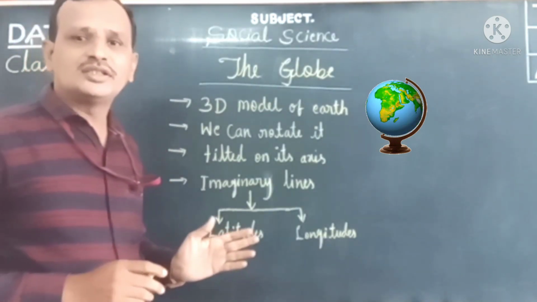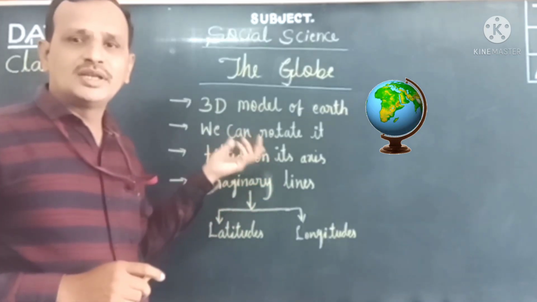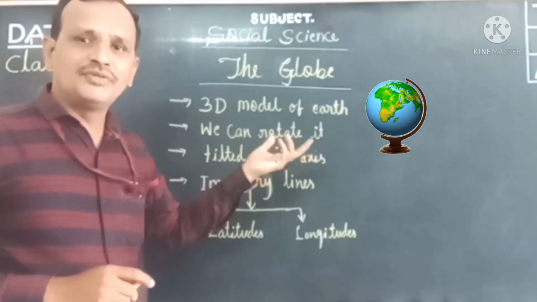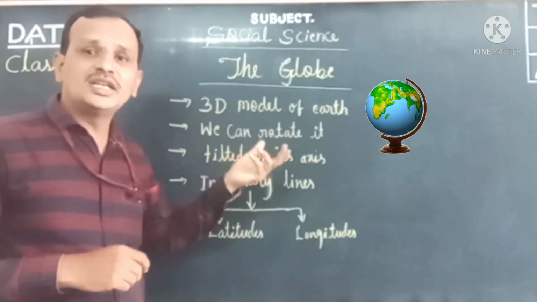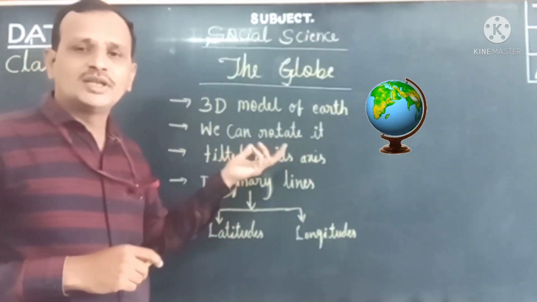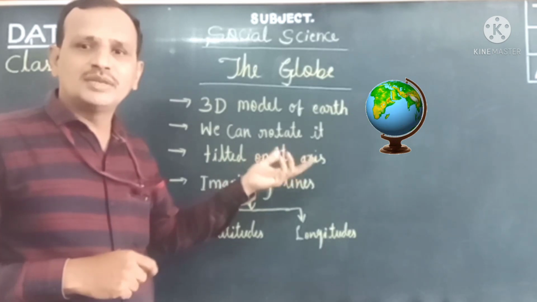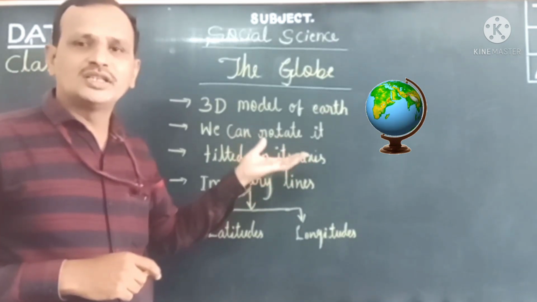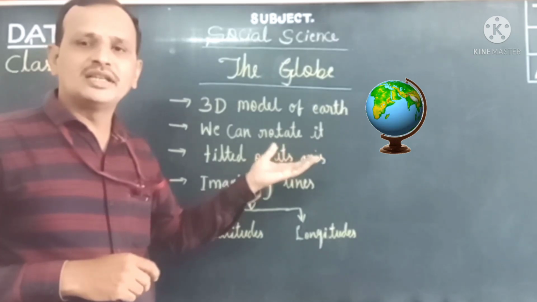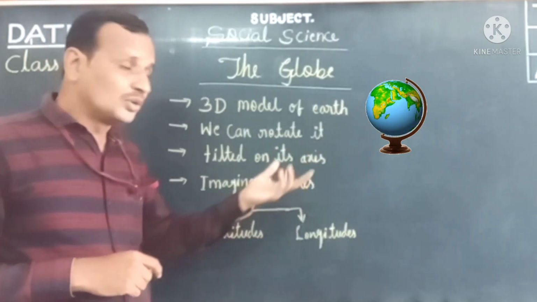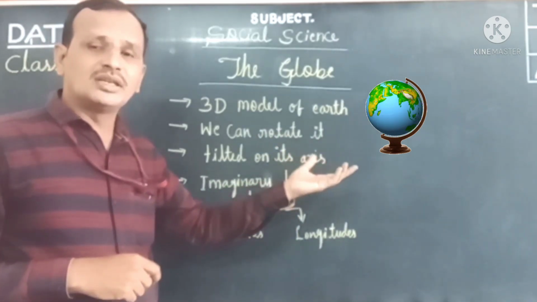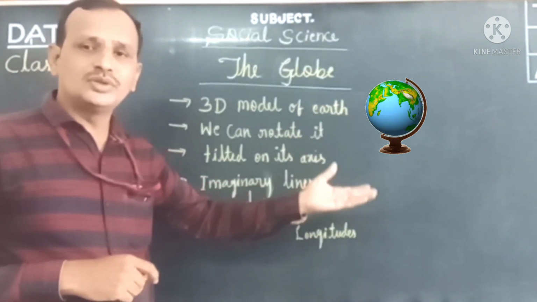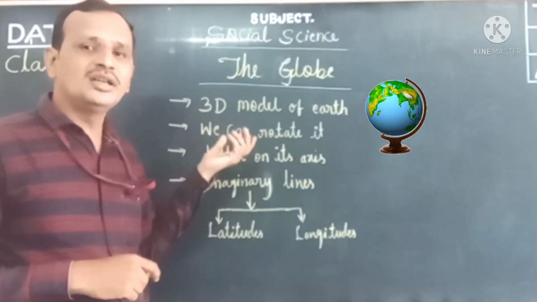We have already discussed that the map is a two-dimensional figure, but the globe is three-dimensional, because the meaning of dimension is measurement or scale. The map can be seen in only two dimensions, length and breadth, but the globe is three-dimensional: length, breadth and height.